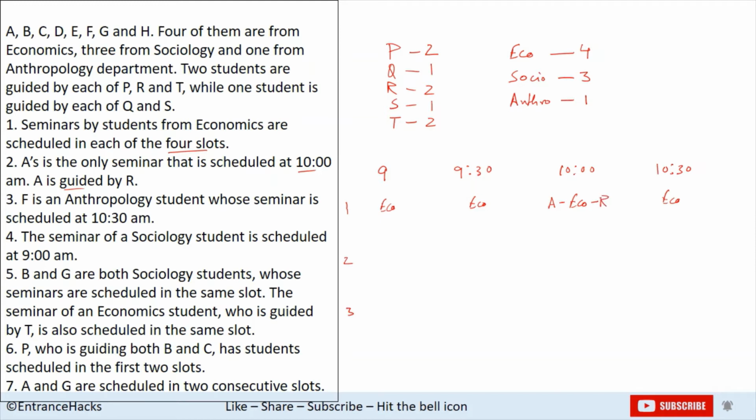As there is just one seminar scheduled at 10 a.m., there won't be any seminar in seminar hall 2 and 3. So we know the economics student is A, and R is the one who is taking this economics, right?